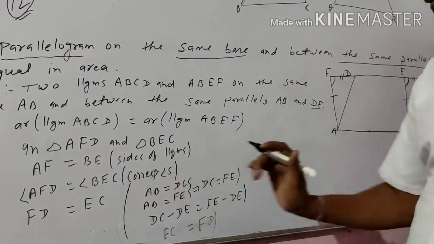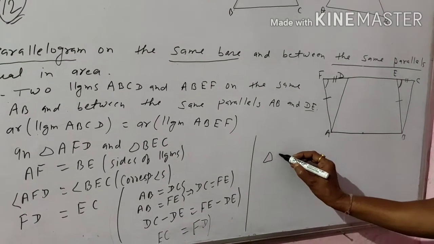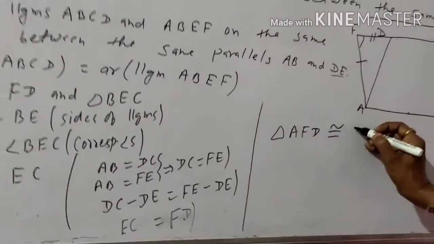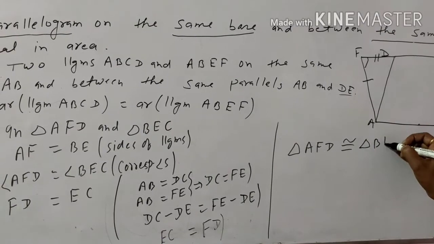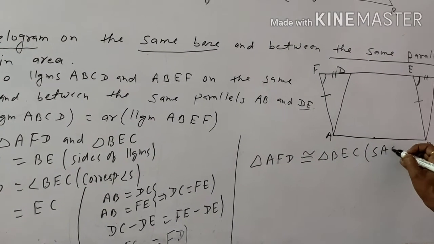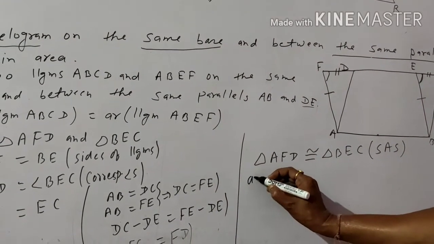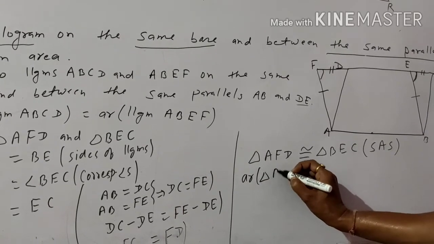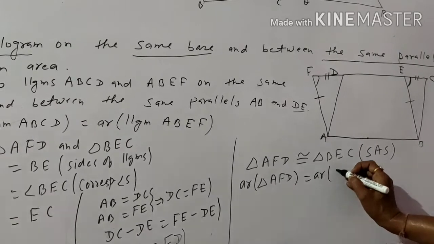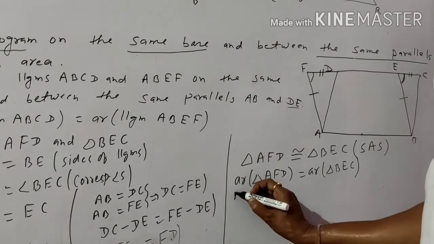So triangle AFD is congruent to triangle BEC. The reason is side angle side. By the side angle side criteria, these two triangles are congruent. So we can say the area of triangle AFD is equal to the area of triangle BEC.